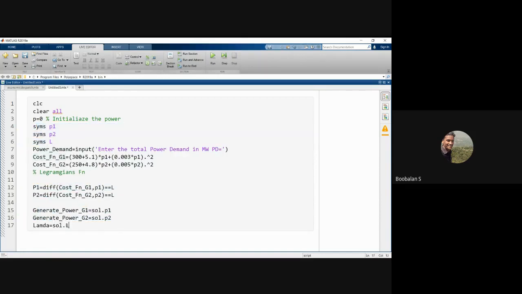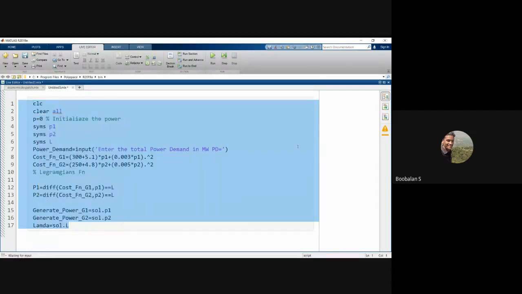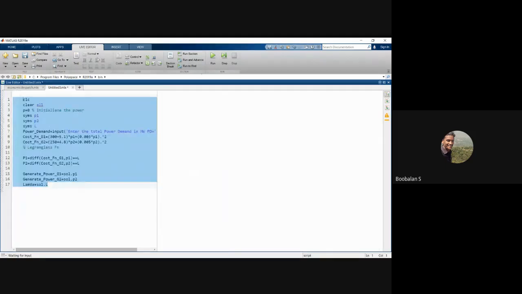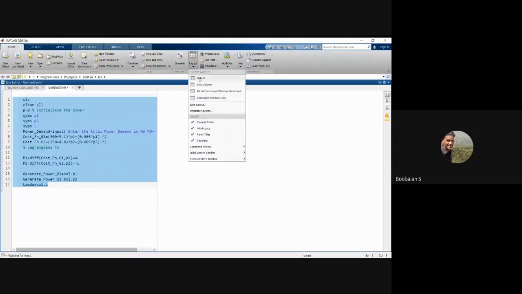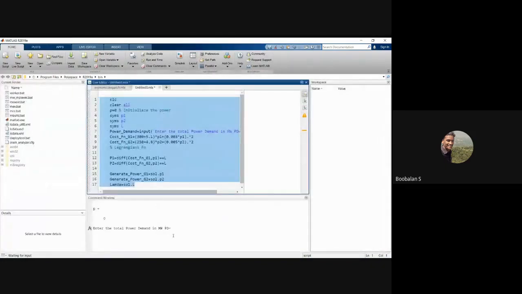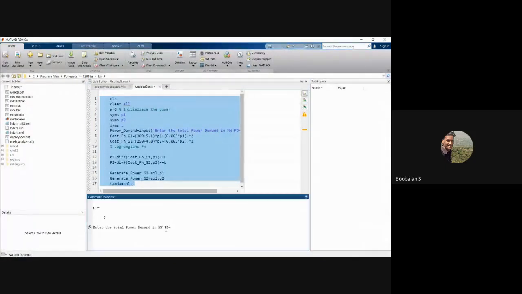And try to run it once again. Run everything once again. Just control A and evaluate selection with command F9, right? I think I maximized the window. That's why I need to visit my command window, right? In the command window only the function will be here. So I need to reset the layout because I just zoomed it. That's why I'm going to default. It will be asking for my input, right? It is waiting for input, right?